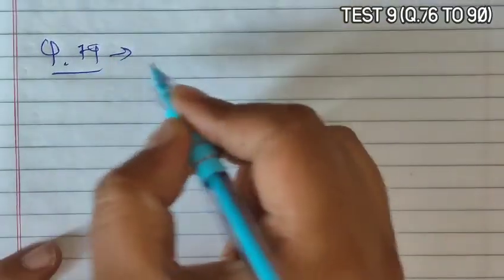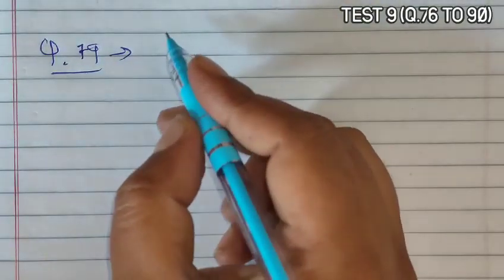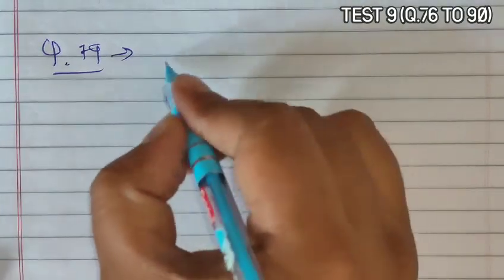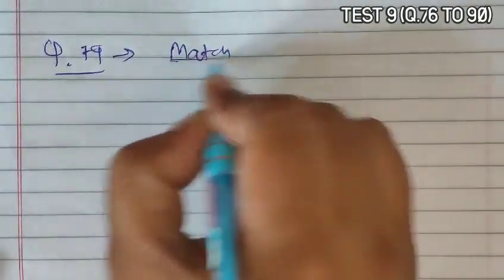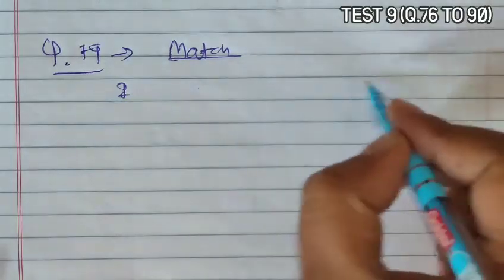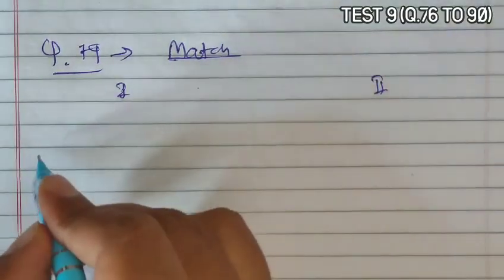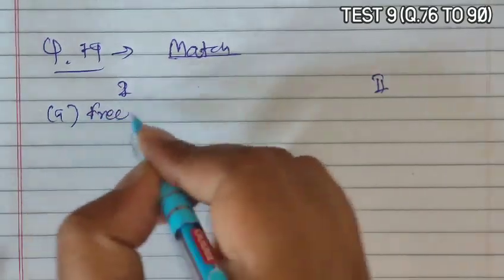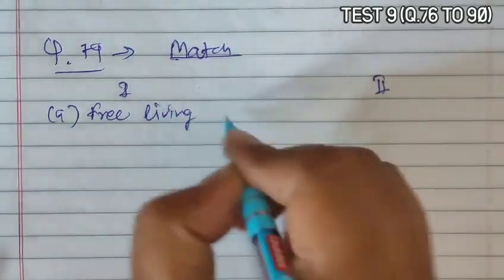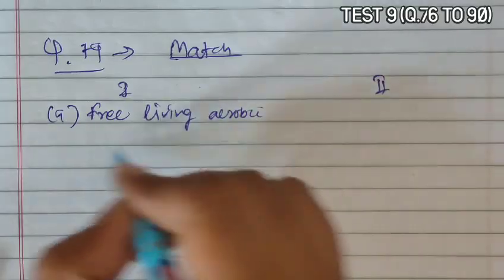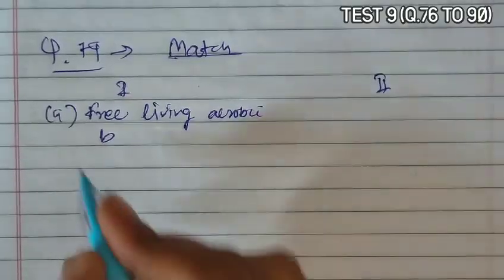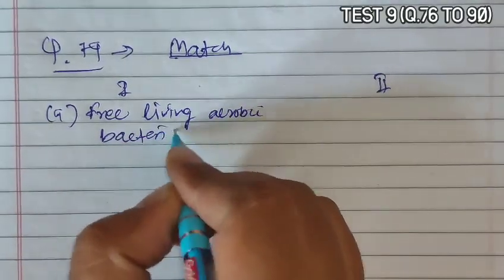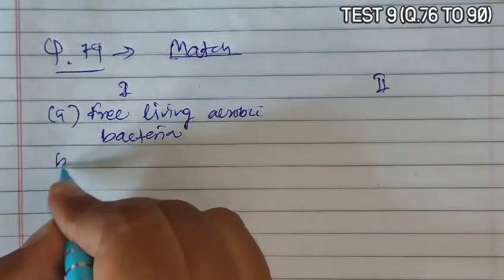Question 79 asks: match the following. Now we have to match column 1 and column 2. In column 1, they have given option A as free living aerobic bacteria.